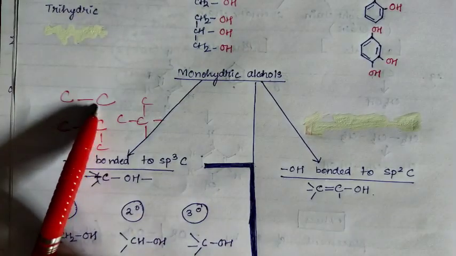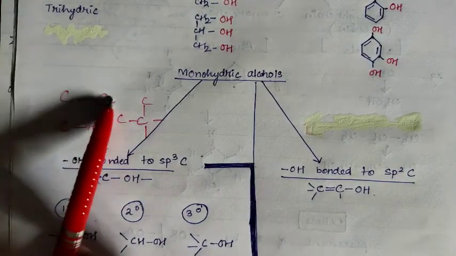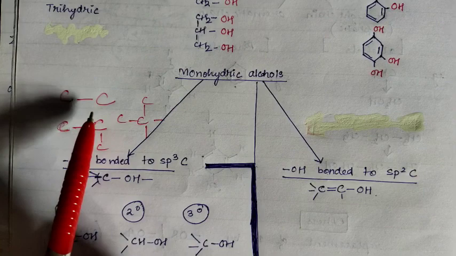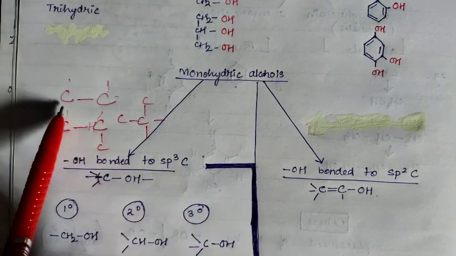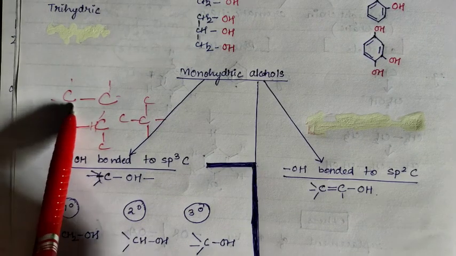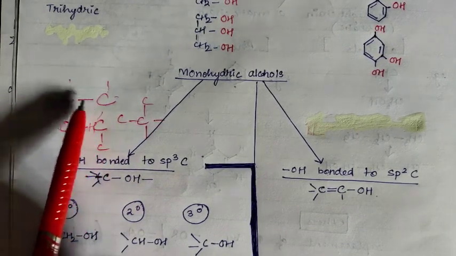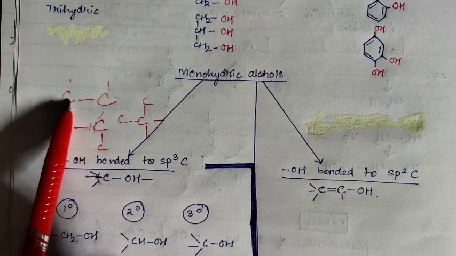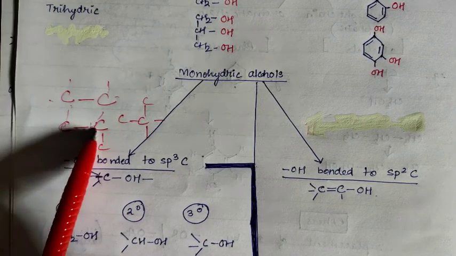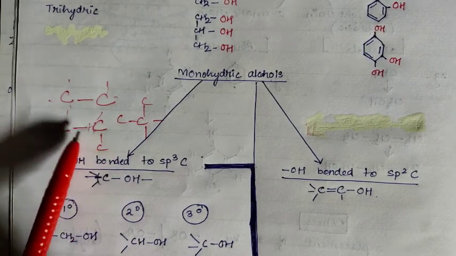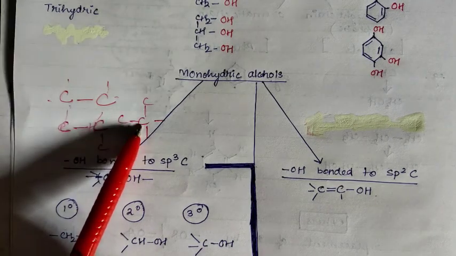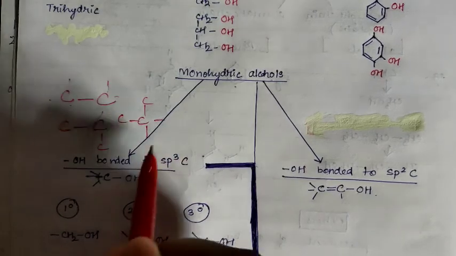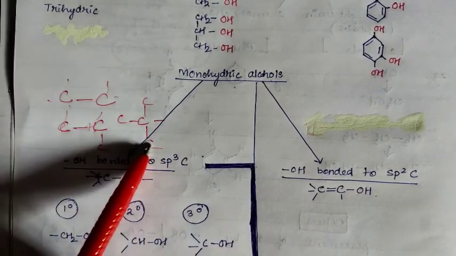When a carbon is attached to only one carbon, hydrogen bonds or other atoms will be present around it and the valency will be maintained, but that's not the point here. Our point is that when a carbon is attached with only one other carbon, that is primary. When a carbon is attached with two carbons, that is known as secondary or 2 degree. When a carbon is attached with 3 other carbons, it is called tertiary.